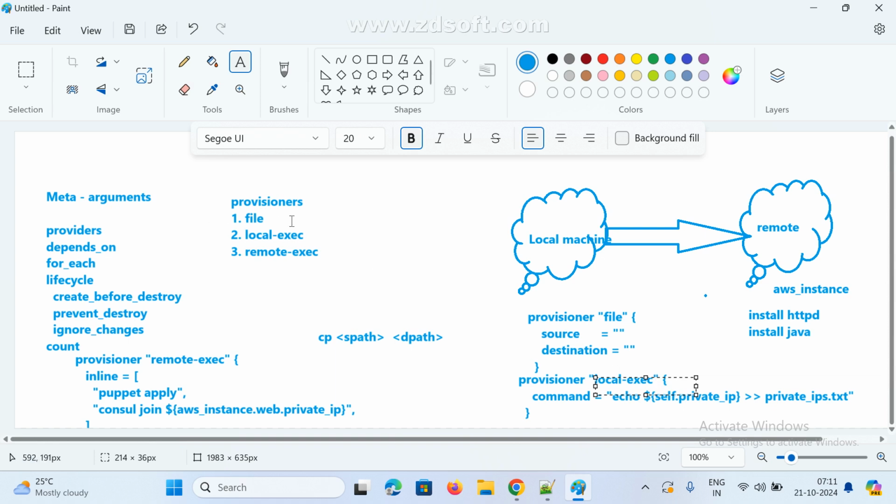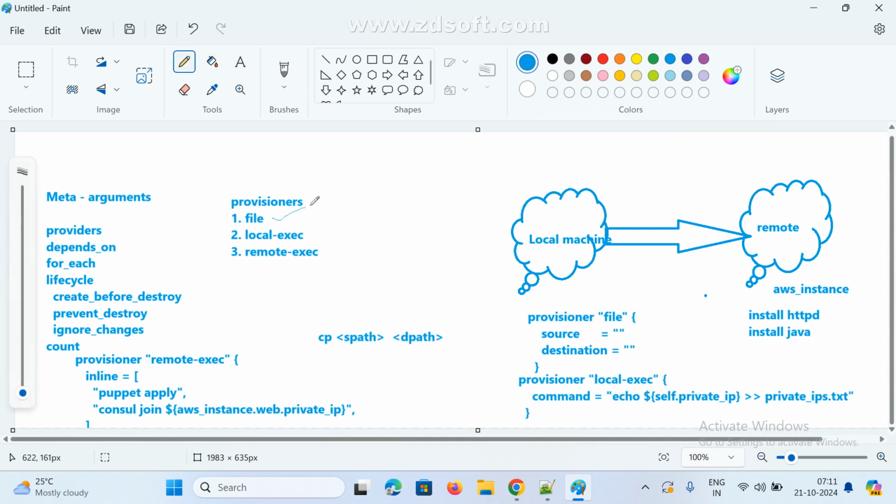So only three types. File means I want to copy files, source and destination. If you want to copy files from source to destination, we go for file. If you want to get some information in your local, I want to save something in my local machine after my resource is created, that is the local exec. After the instance is created, I want to execute some script in my remote machine. In that case we go for remote exec.